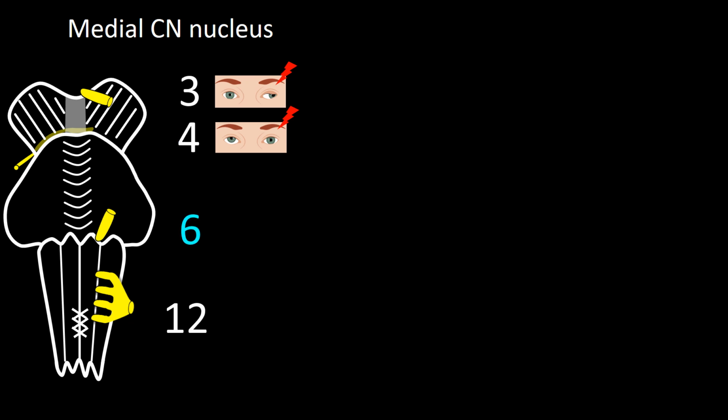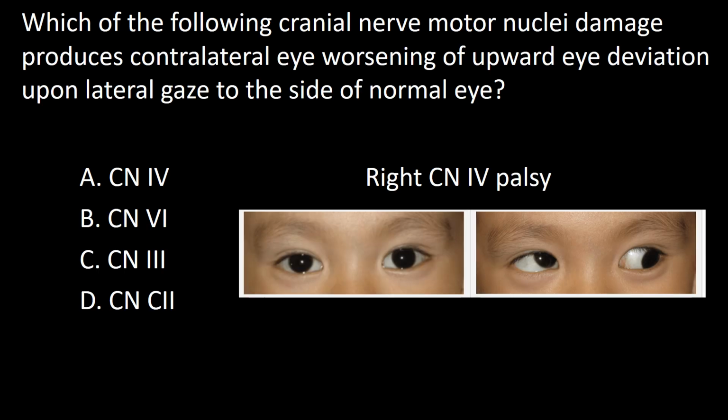Damage to the nucleus of cranial nerve 6 produces ipsilateral eye inward deviation on primary position. Damage to the nucleus of cranial nerve 12 produces ipsilateral tongue weakness and ipsilateral tongue deviation with lingual protrusion. So the answer to this question is A.